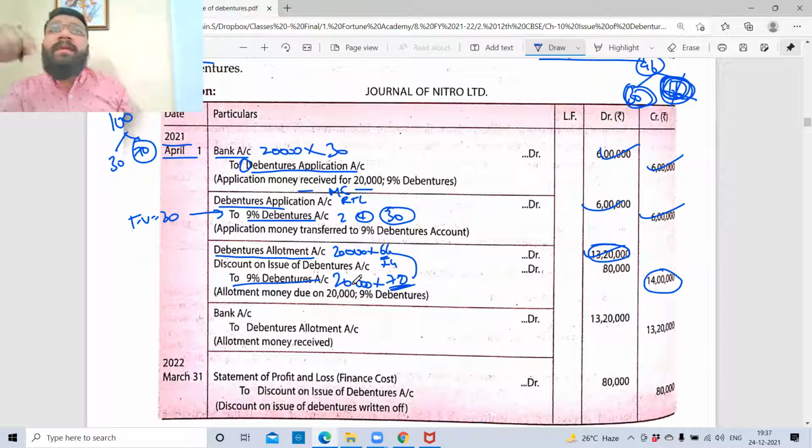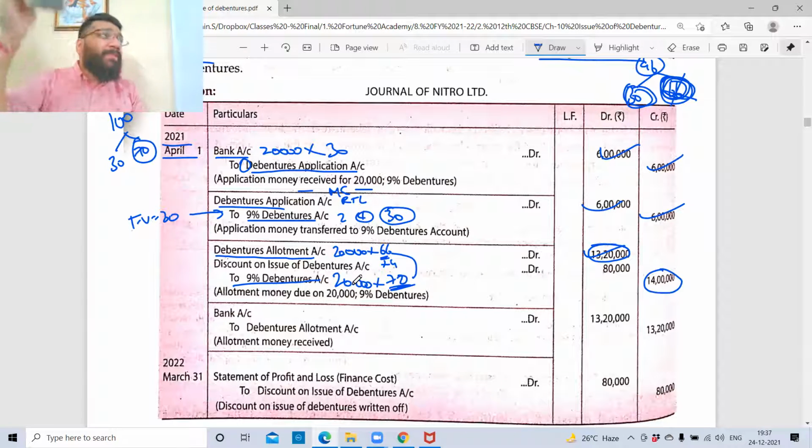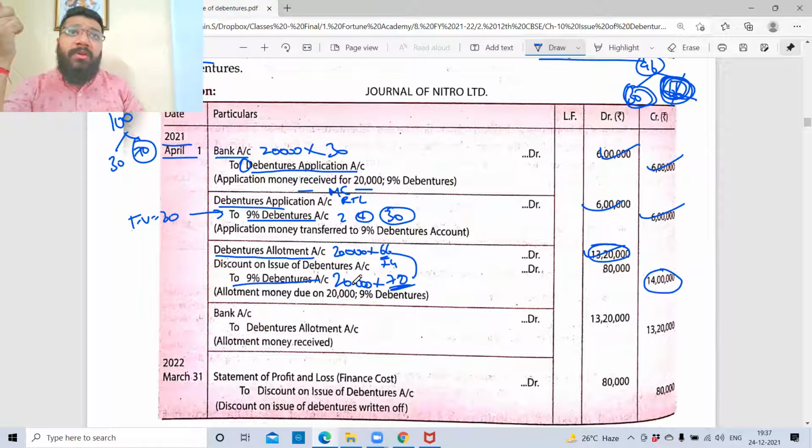So when I issue debentures in the debenture account, it should always be face value. See, I'm issuing a discount. Issuing a discount means what? This phone, which is worth 100 rupees, I'm collecting only 96. But when I repay this money back, I'll have to pay full face value only, full 100 rupees. So how will I know that I need to pay full 100 rupees? I need to account it somewhere.